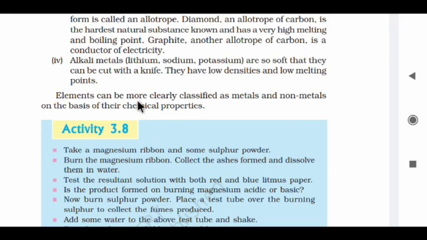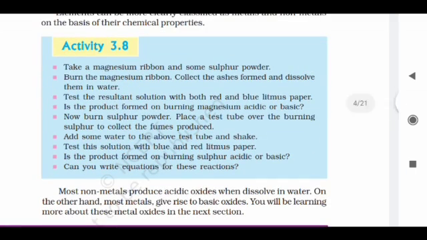Elements can be more clearly classified as metals and non-metals on the basis of their chemical properties. That's why we have to learn about some chemical properties also. Activity 3.8: take a magnesium ribbon and some sulfur powder. Burn the magnesium ribbon, collect the ashes formed and dissolve them in water. Test the resultant solution with both red and blue litmus paper. Is the product formed on burning magnesium acidic or basic?